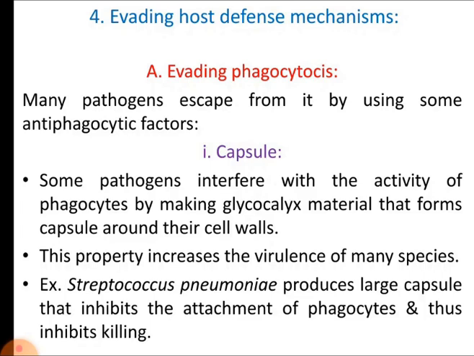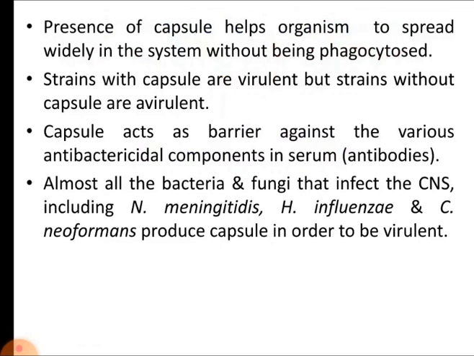So this Streptococcus pneumoniae is known to produce this capsule. Some strains of these organisms have the capsule while others do not have it. The presence of the capsule helps the organism to spread widely in the system without being phagocytosed. Strains with capsule are referred to as virulent, but strains without capsule are referred to as avirulent.